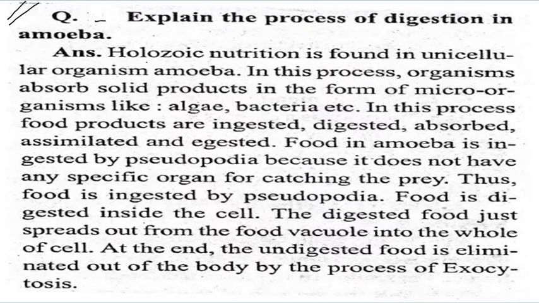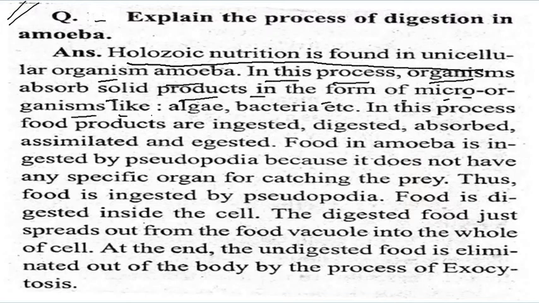Holozoic nutrition is found in the unicellular organism amoeba. In this process, organisms take in solid food in the form of microorganisms like algae and bacteria. In this process, food is ingested, digested, absorbed, and assimilated.